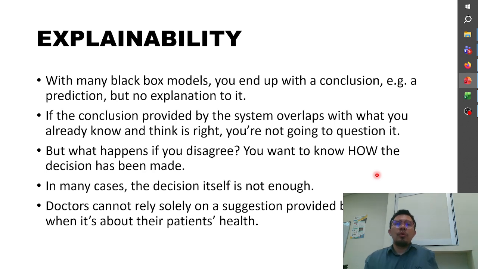Okay, so if using Google Map, of course, if you live at Durian Tunggal, there is a time the AI algorithm will choose the back gate, and there is a time, for example if we have a traffic jam, the AI application will choose the front gate. Okay, so if you use Google Maps, they don't provide an explanation why they choose the front gate or back gate, right? So this is a lack of explanation.